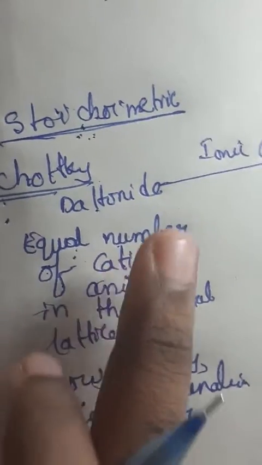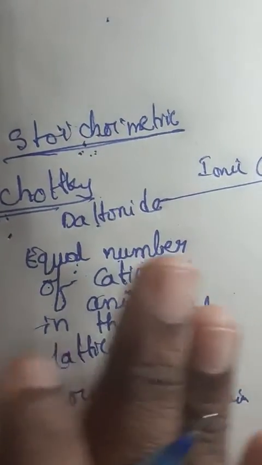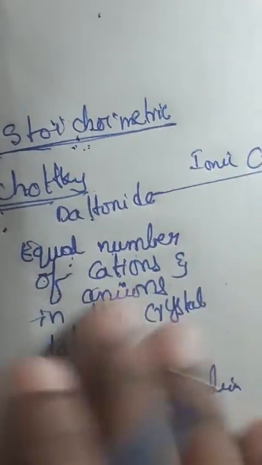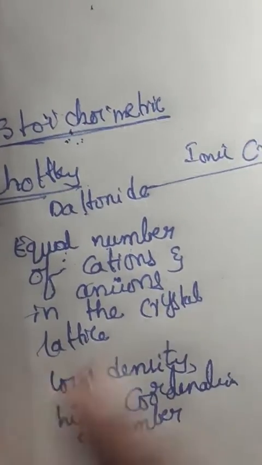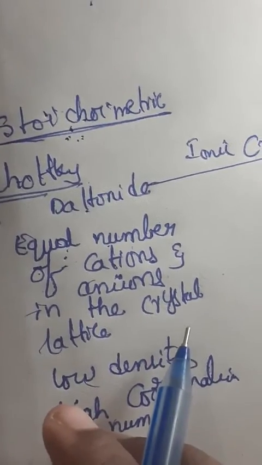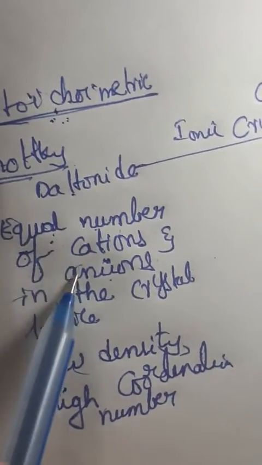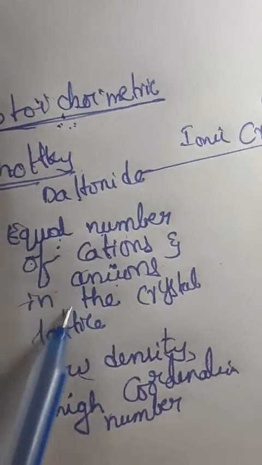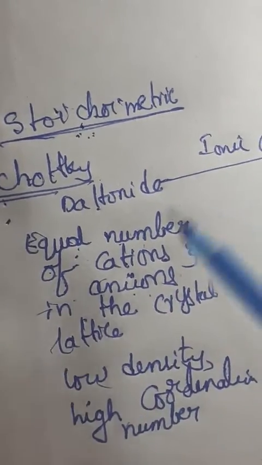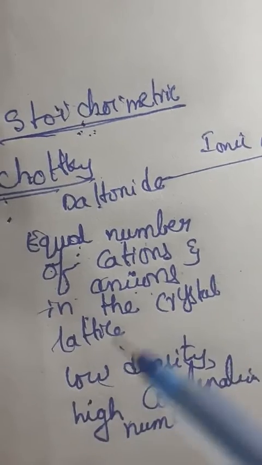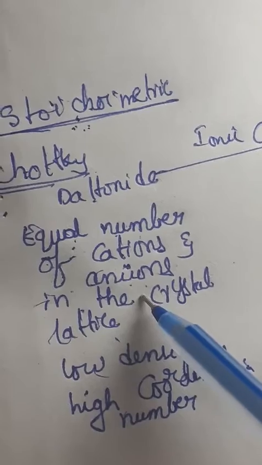Why? Because the distance between cations and anions is very large, and here it is electrically neutral. Means what? If I remove one cation, there will be no balancing. If I remove one anion, so what will be happening? There will be balance in this crystal lattice. Why is it missing? There will be an increase in volume, but no increase in mass.